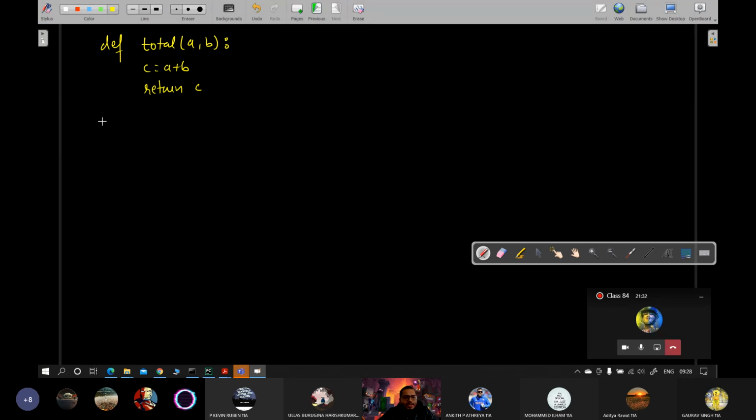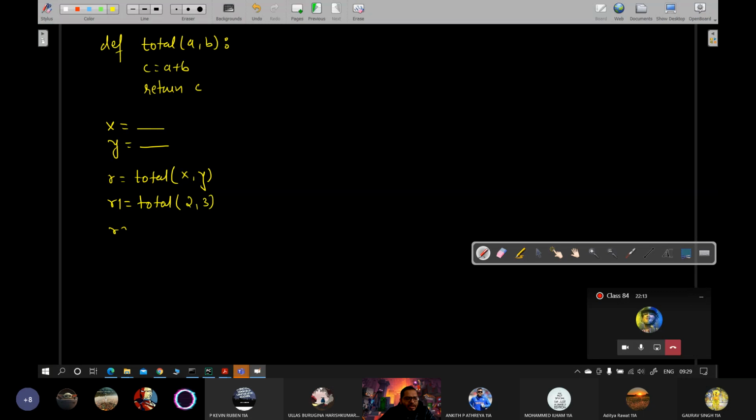So I have got options. Either I accept two values from the user in, let's say, two different variables X and Y, using int input or float input, and then I will call, let's say, result is equal to total of X comma Y. I can get the sum of another pair of numbers by result1 is equal to total. Here I won't give what the user has given. I can give 2 comma 3.